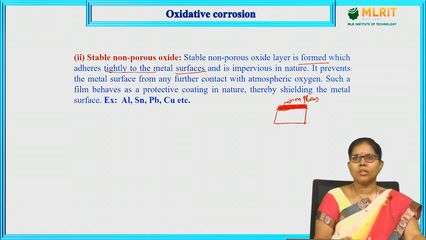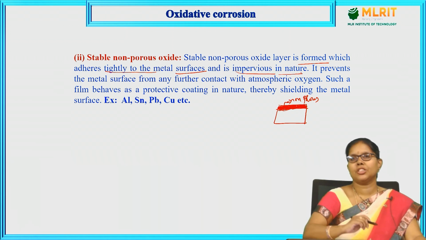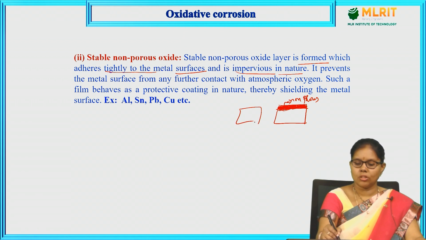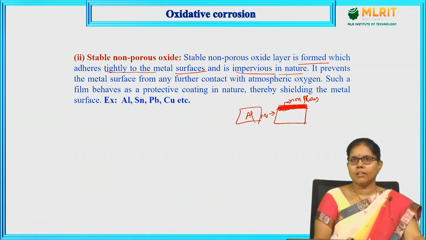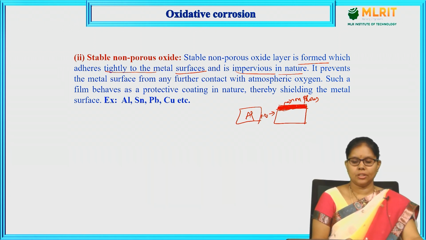When a metal forms an oxide layer which is non-porous, which sticks on to the metal surface, it is impermeable or impervious in nature. Impermeable is nothing but does not allow further reacting with oxygen. When the fresh metal of aluminium is reacted with oxygen, it is going to form a non-porous oxide layer. This is the layer which does not allow further oxygen to pass through it, which is called impermeable in nature.